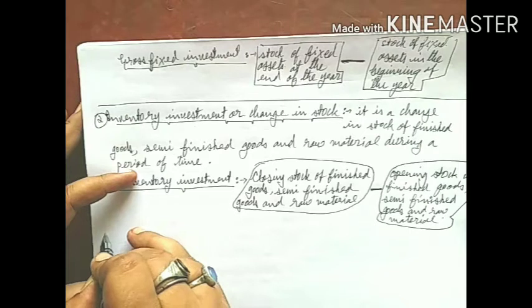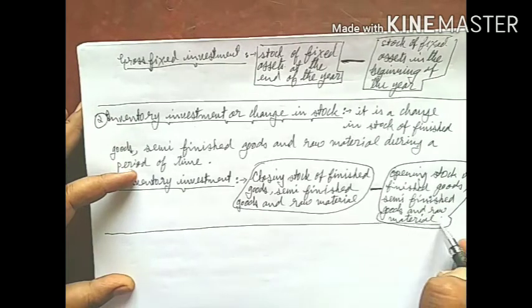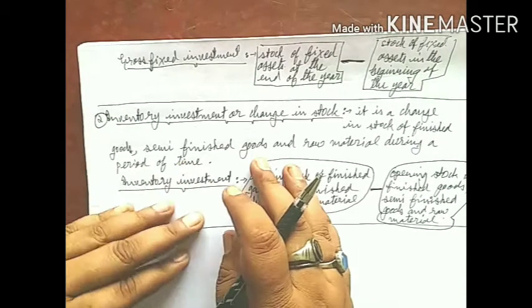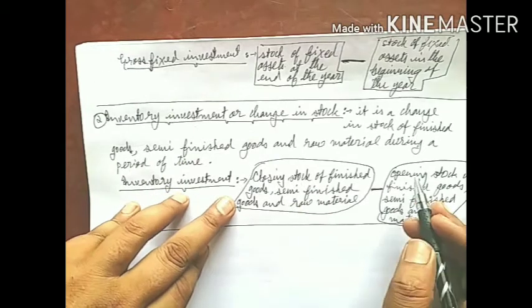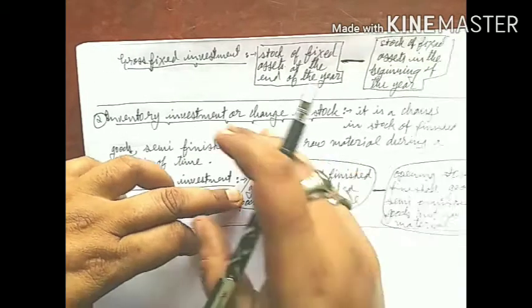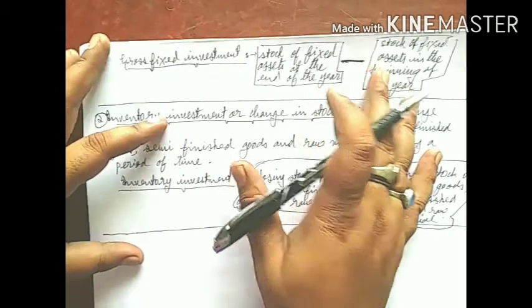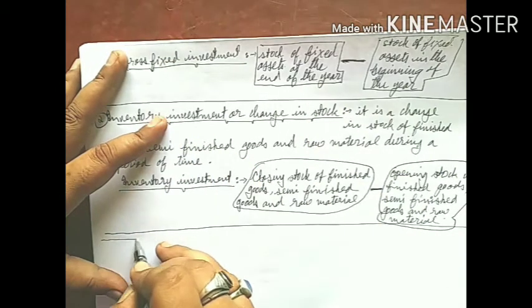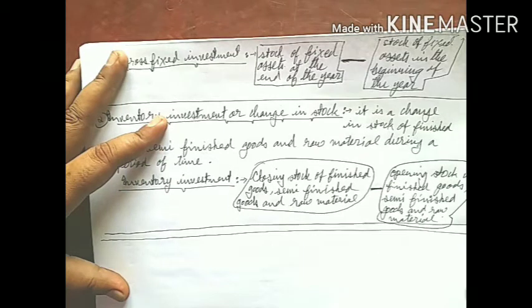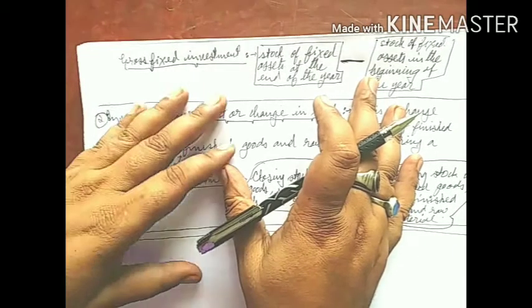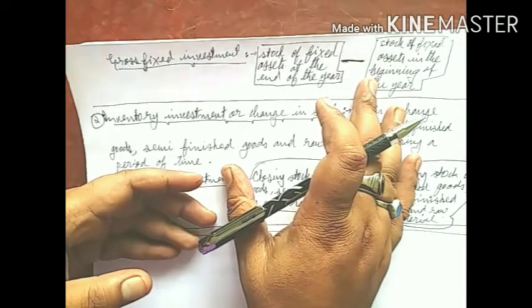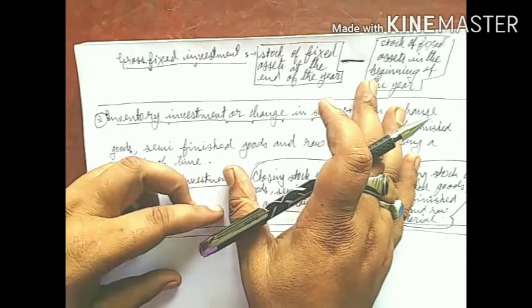So students, change in stock is calculated by making the difference between closing and opening stock of finished goods, semi-finished goods and the raw material. That was about the investment portion of today's part.